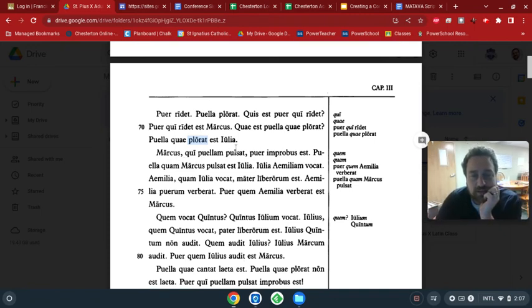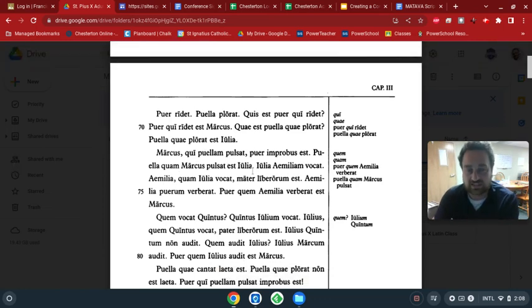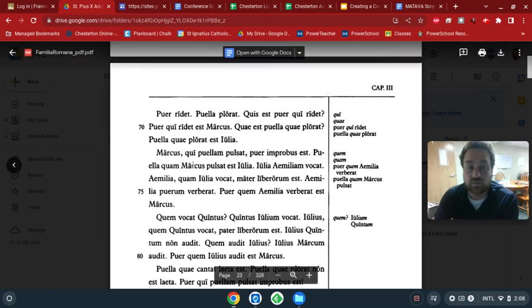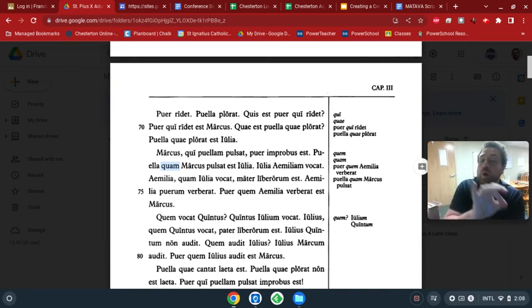Marcus, qui puellam pulsat, puer improbus est. So this is Marcus who hits a girl, is a bad boy. Puella quam Marcus pulsat est Iulia. So the girl who Marcus hits is Iulia. So notice how we have an accusative ending here, quam. It has an M. And it's also not quem, it's quam, because she's a girl. So there's feminineness to it with the A, and there's accusativeness to it with the M. Puella quam Marcus pulsat est Iulia. Iulia Aemiliam vocat.